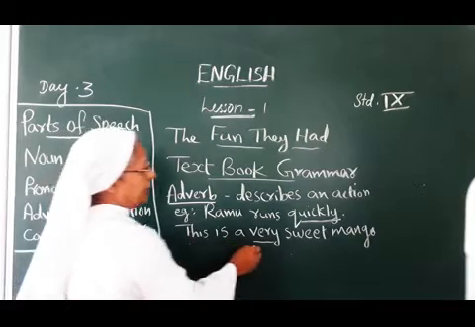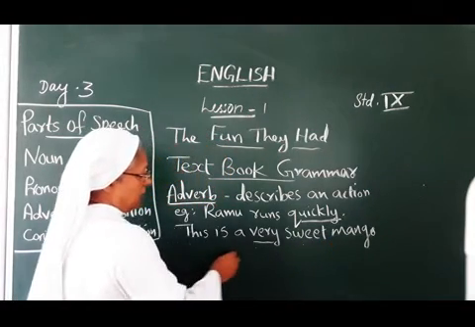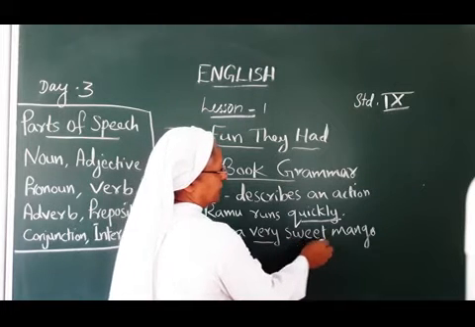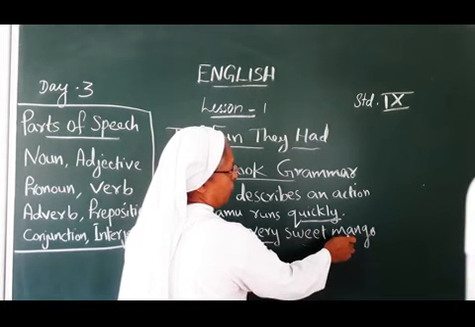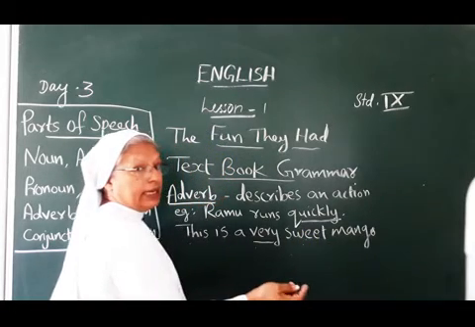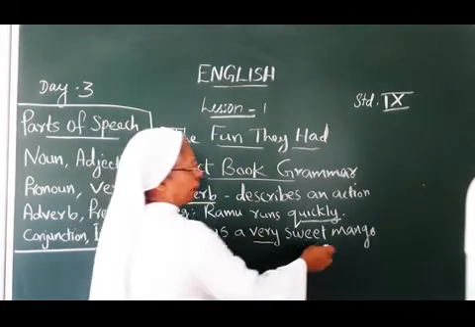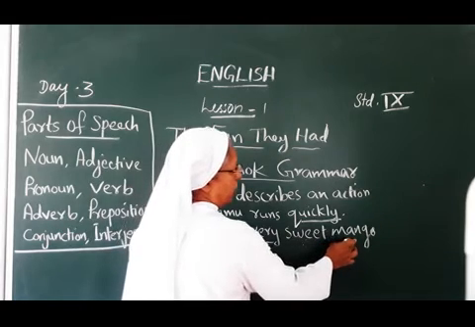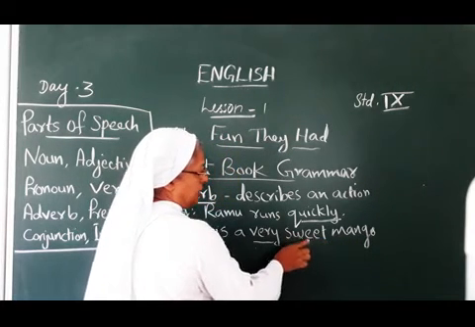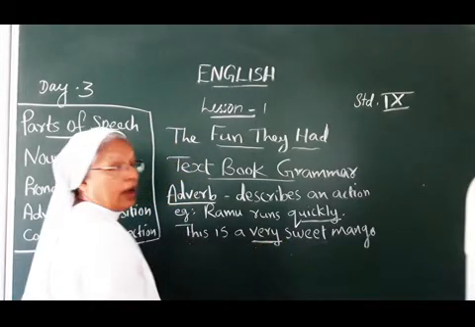This is a very sweet mango. Here, sweet is an adjective, mango a noun. A word which adds something to the meaning of a noun is called an adjective. So sweet is an adjective and here very is an adverb.